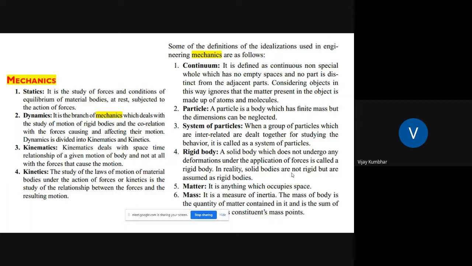Matter is that which occupies space. Mass is the measure of inertia, or the mass of a body is the quantity of matter contained in the body, and it is the sum of the masses of its constituent mass points. So these are important terms associated with engineering mechanics, and we are dealing with a rigid body.